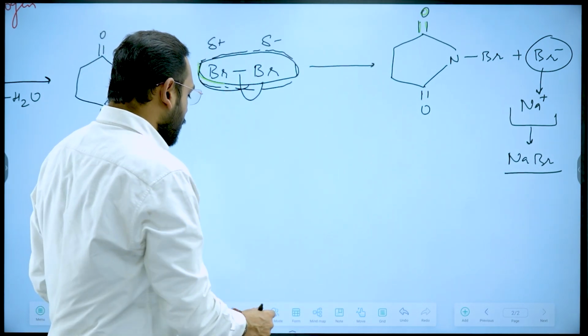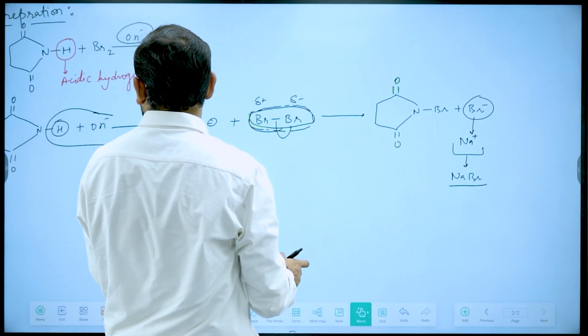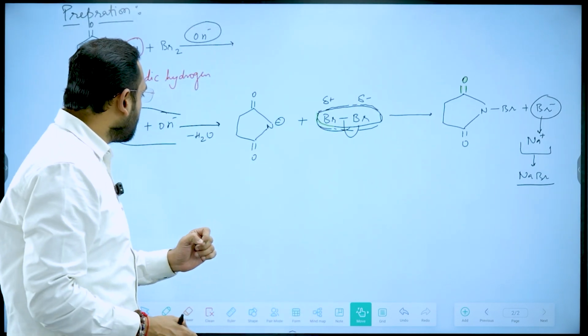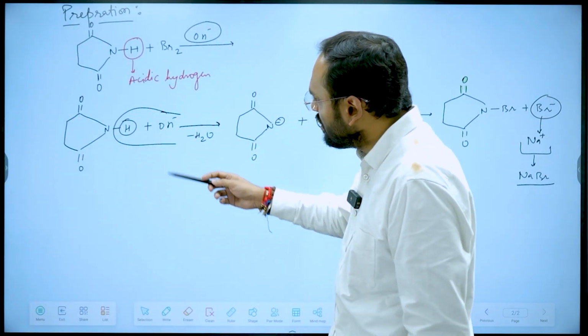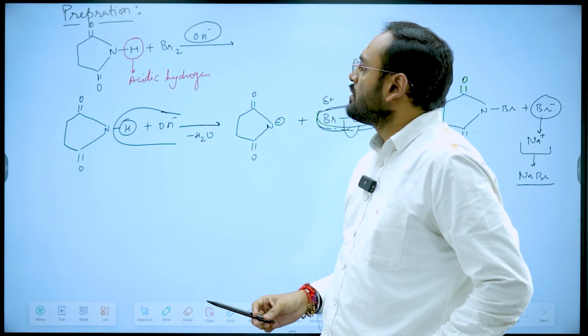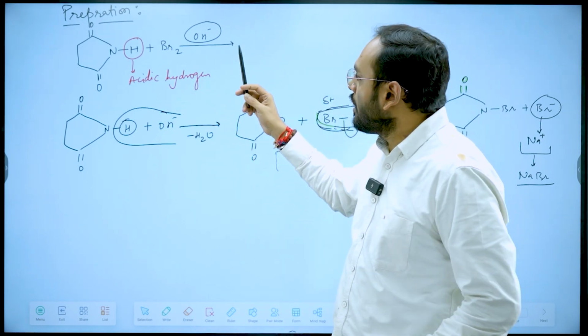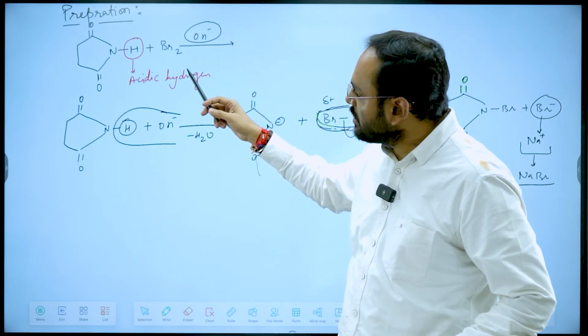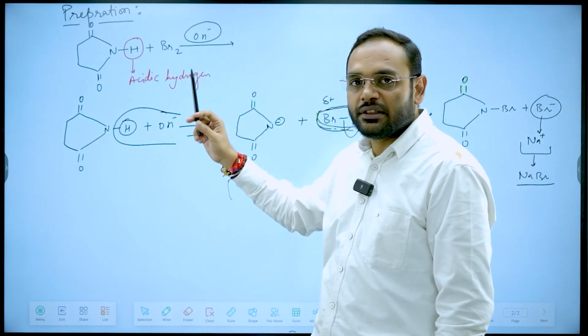Now if I look at the whole reaction in one go, see what has happened. This succinimide, when I treated it with Br in the presence of base, this hydrogen was acidic hydrogen, and it was extracted out by this base.